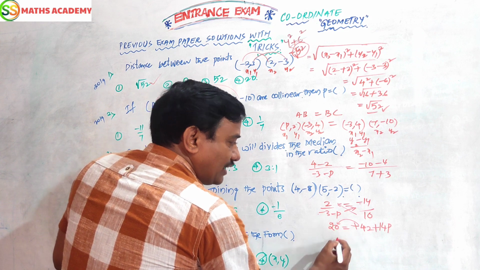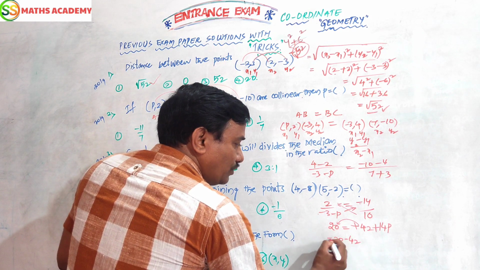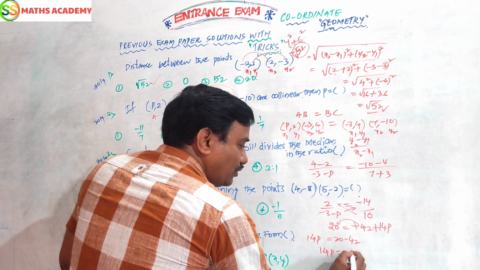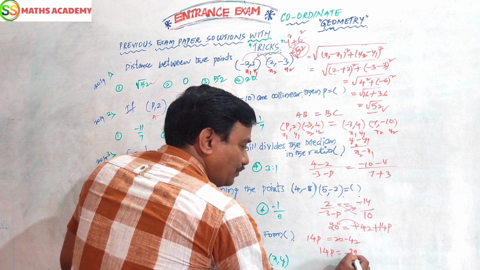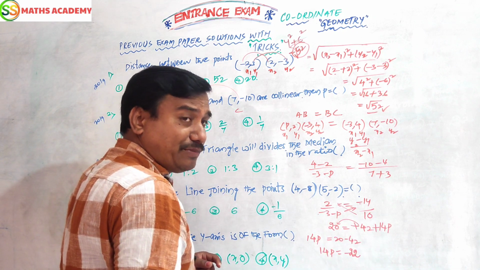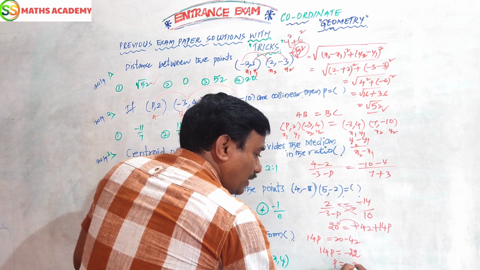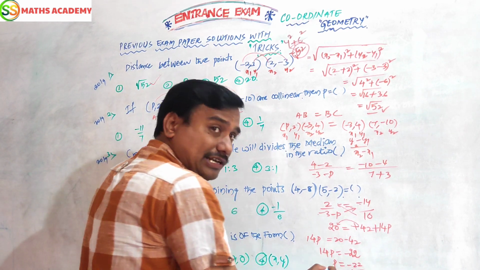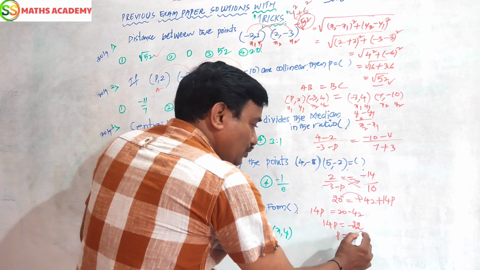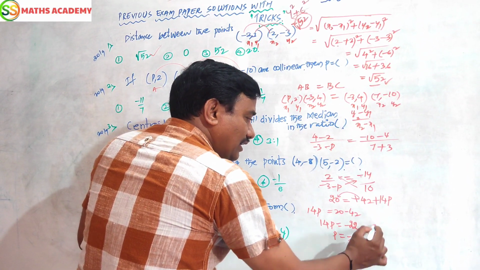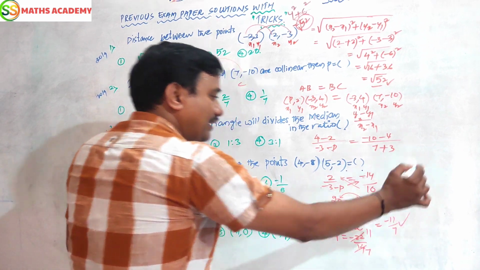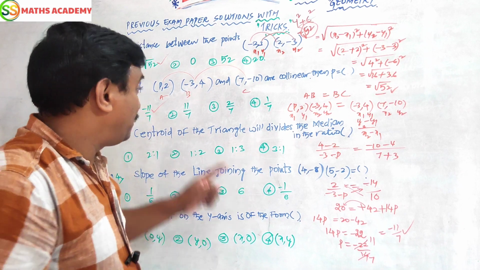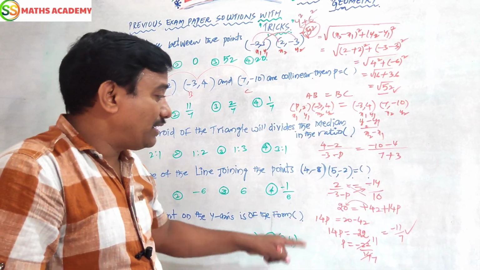This one transfer to the left side. 20 minus 42 is equal to 14p. So 14p is equal to 20 minus 42, which is minus 22. Here the bigger number has the minus sign. So p is equal to minus 22 by 14. Now 2 ones are 2, 2 sevens are 14. So the answer is minus 11 by 7. Minus 11 by 7. Minus is very important. Here plus is also there, don't confuse it. Minus 11 by 7.